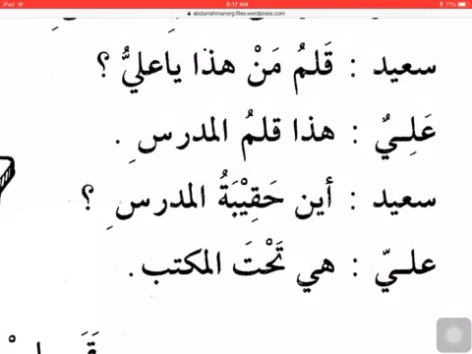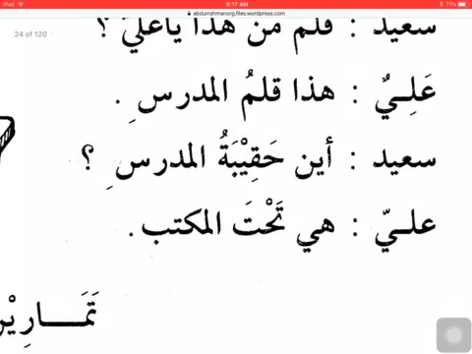Qalamu man actually means pen of who, or proper English would be whose pen. Is this, ya Ali? And note that the word Ali has only one dhamma. Why? Because of the harf nida ya before it. Ali is munada, the one being called. Munada, when it is a proper name, has only one dhamma. Aliyun replies, "Hadha qalamul mudarrisi." Simple nominal sentence. Hadha is my mubtada. What is my khabar? My khabar is qalamu. Al-mudarrisi is mudaf ilayh.